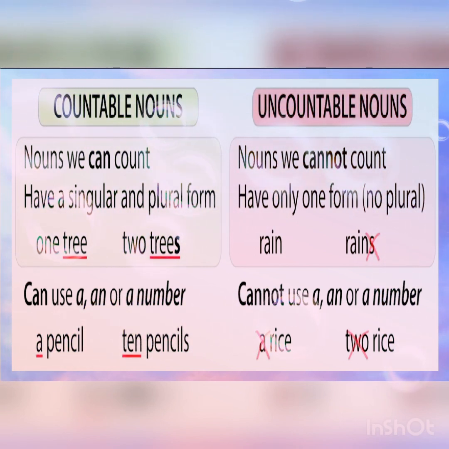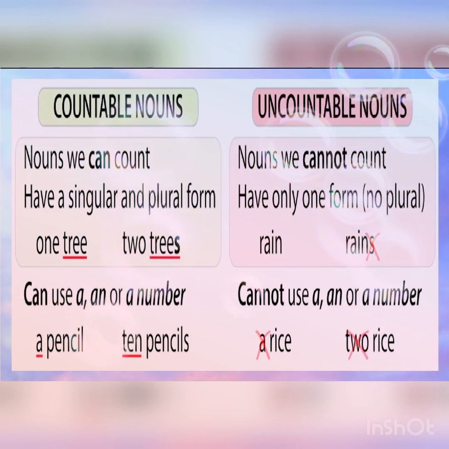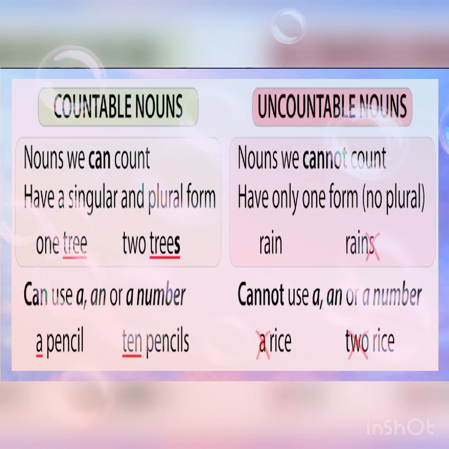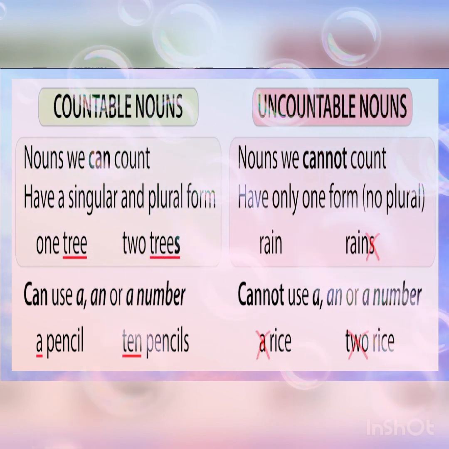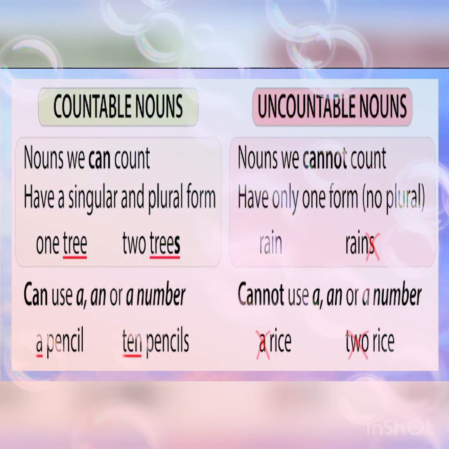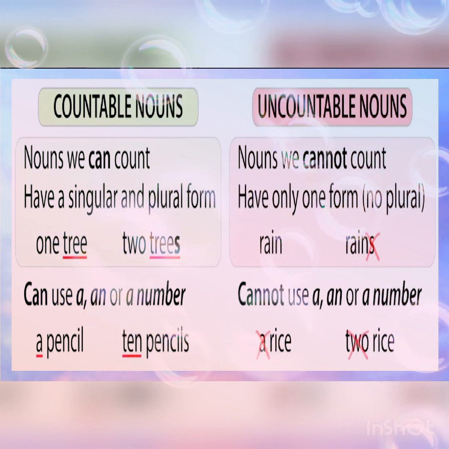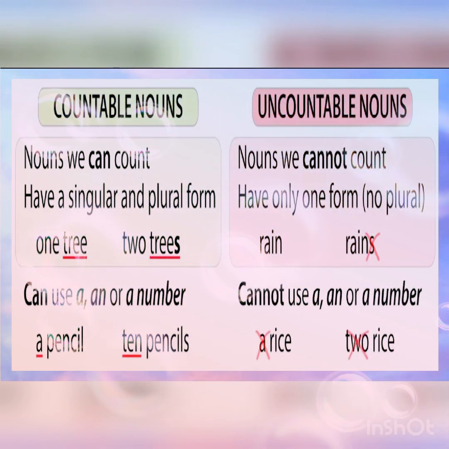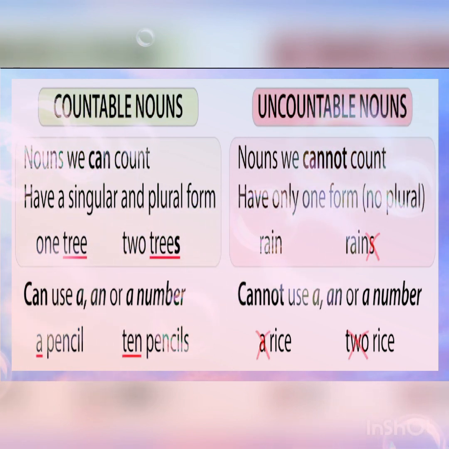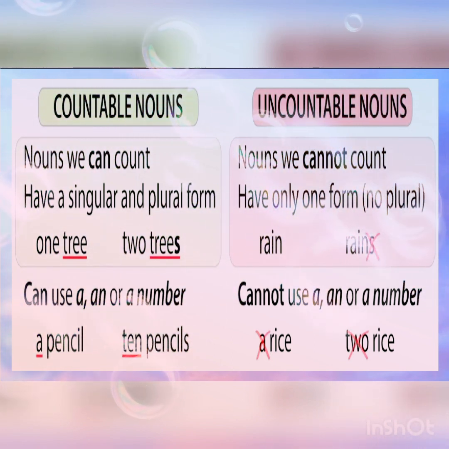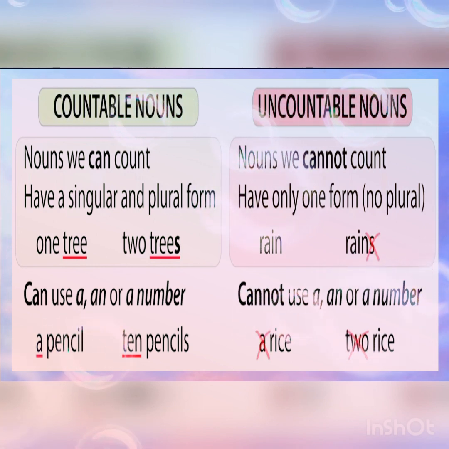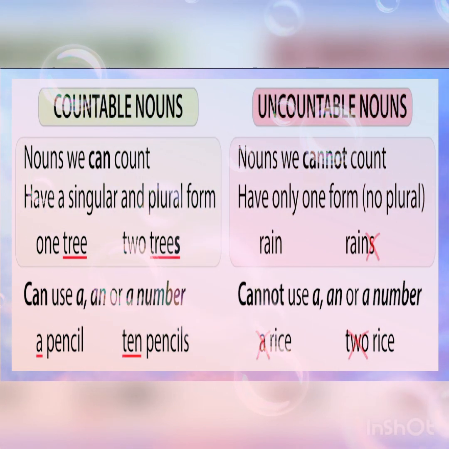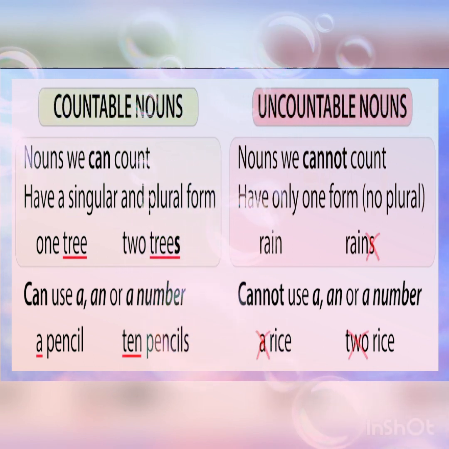Second point, we can use a, an or a number with countable nouns. Example, a pencil. A pencil is considered a singular one pencil. Only one pencil is there. While moving to 10 pencils, it has many pencils. So we call 10 pencils a plural form.